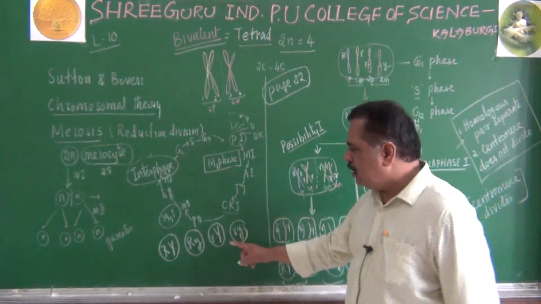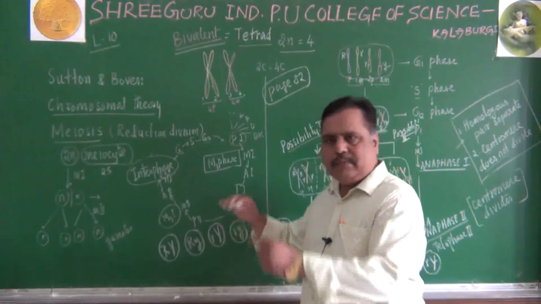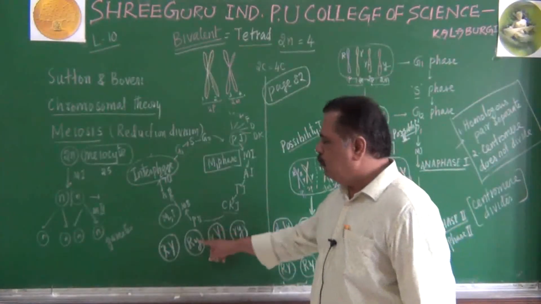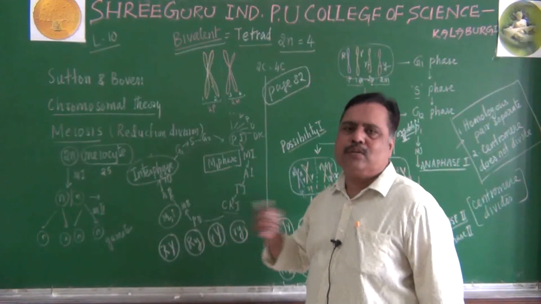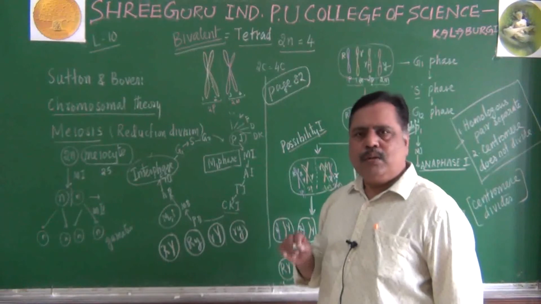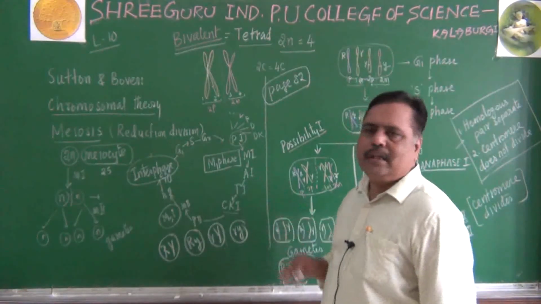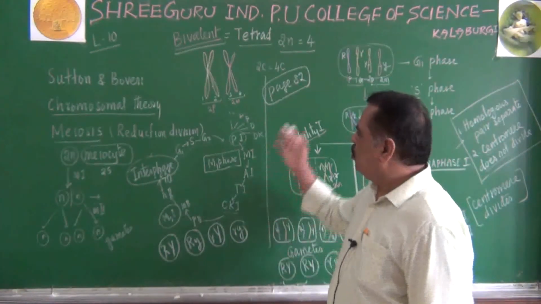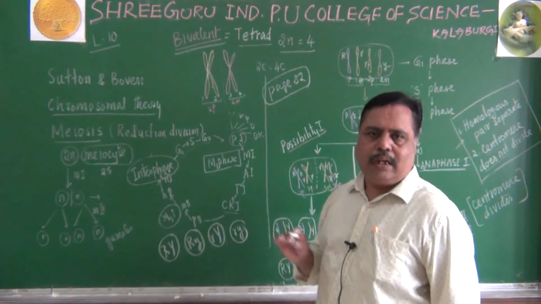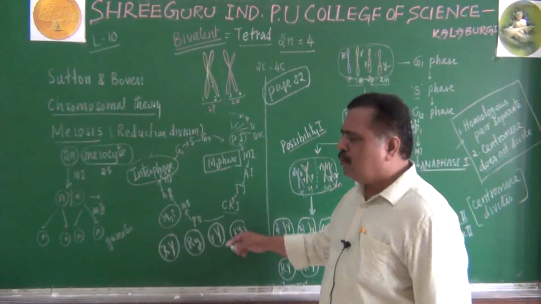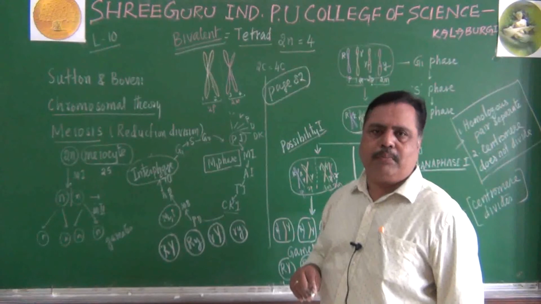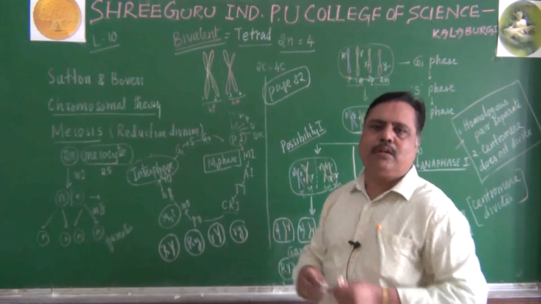If at all, this will join with this one like that. If you take the maternal and paternal gametes in the Punnett square, you will be getting round green also, instead of round yellow, round green is also possible. Do you understand how recombinants are produced? How chromosomes behave during meiosis? And now you can understand that the allele movement and the chromosomal movement depend upon each other, they are similar to each other.